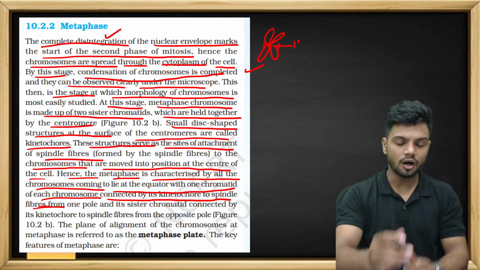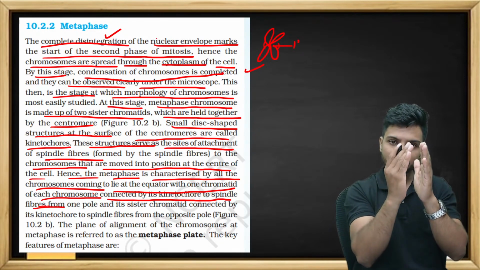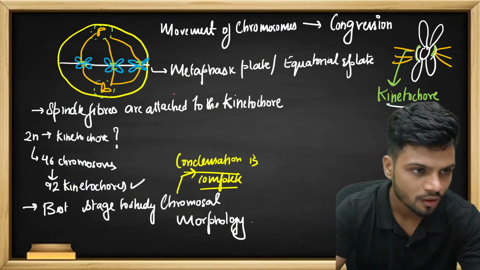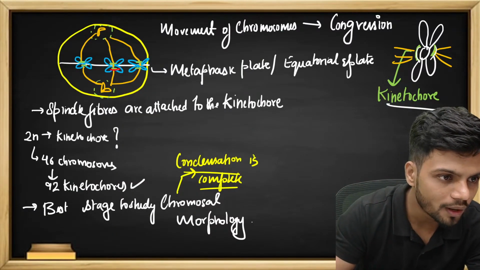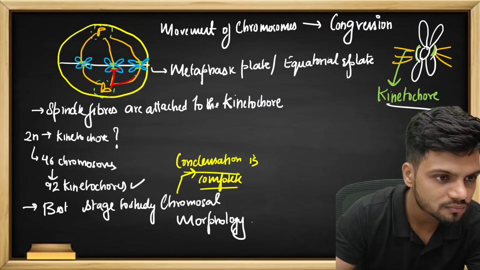Understood? So all the chromosomes are towards the center. One kinetochore will have one spindle fiber attachment like this.